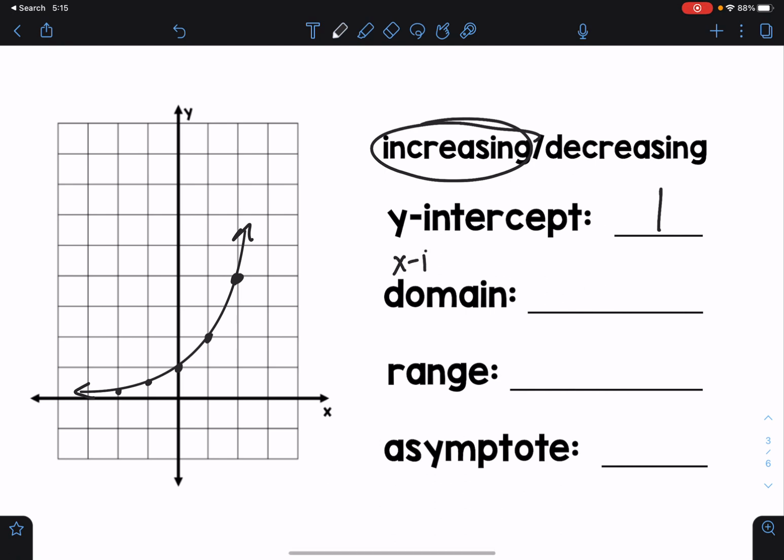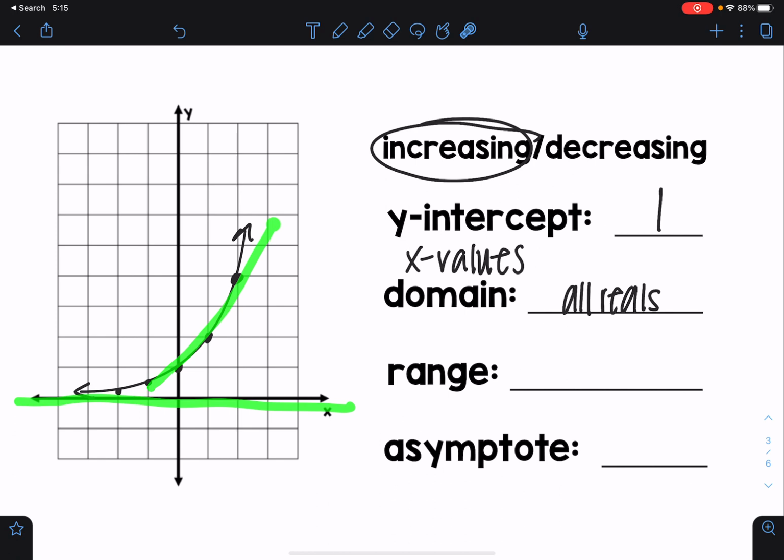The next thing we're going to talk about is the domain, and if you need a refresher on that, it is all possible x values. So we're looking at what x could be. In this case, x can be any number, so all reals. Our x, which is this axis right here, you can see that this line extends out forever and ever and ever, and goes this way forever and ever. So we're capturing all x values here.